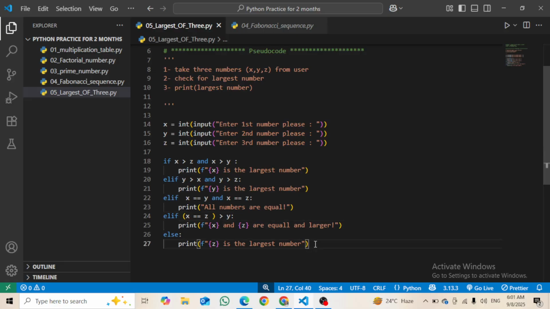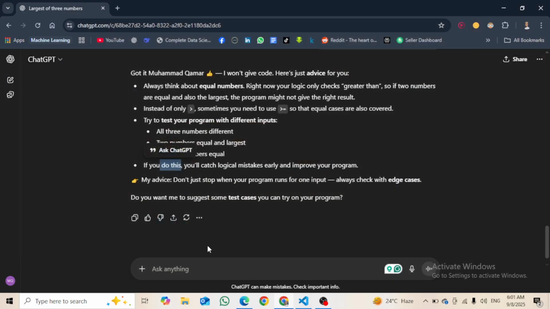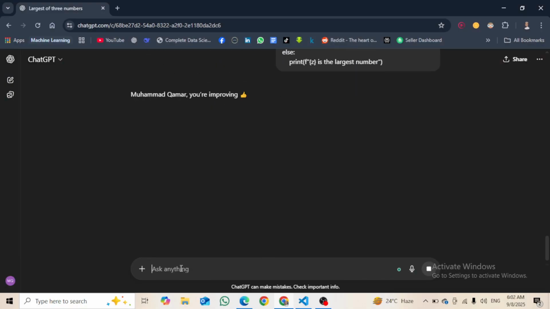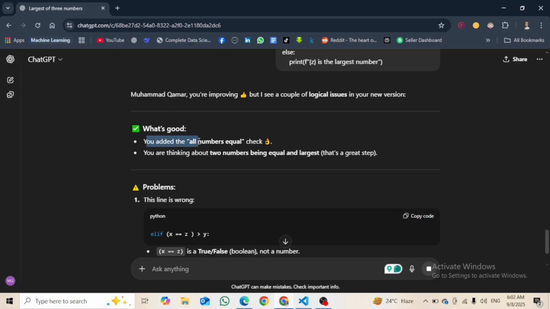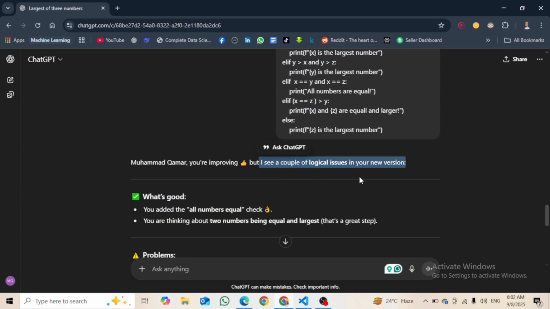Now let's give this code again to ChatGPT and see what is going to happen there. Okay, run it. Okay, here it is saying that, but I see a couple of logical issues.